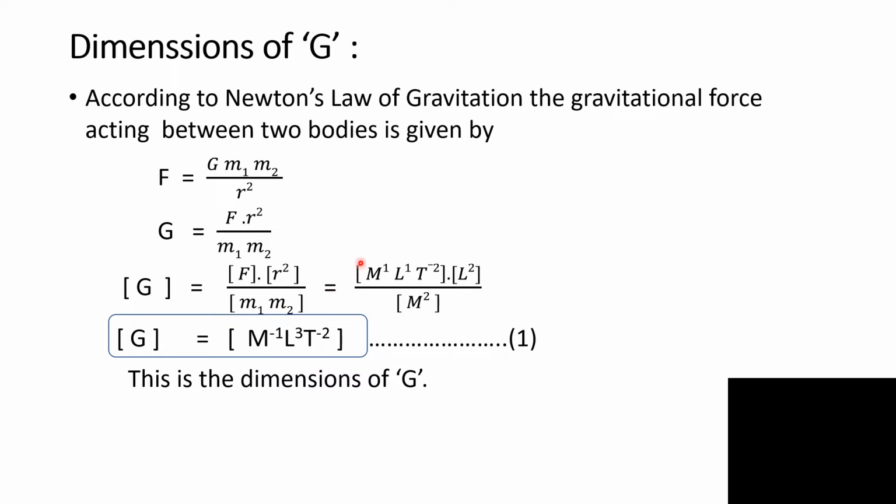For force, dimensions are M1 L1 T minus 2, mass into acceleration. For r square, dimensions are L2, and for m1 m2, dimensions are M2. Solving this, we get dimensions of G equal to M minus 1, L3 and T minus 2. These are the dimensions of the gravitational constant G.